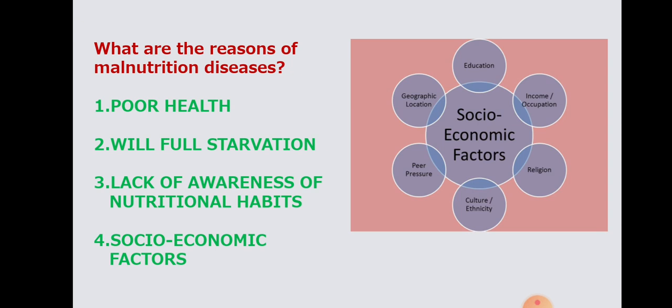They are not educated, so they don't know what happens if nutrients are not there in our body. And socio-economic factors might also be one of the reasons for malnutrition. What are socio-economic factors? Like education, income, religion, culture, peer pressure, geographic location. So these all come under socio-economic factors.